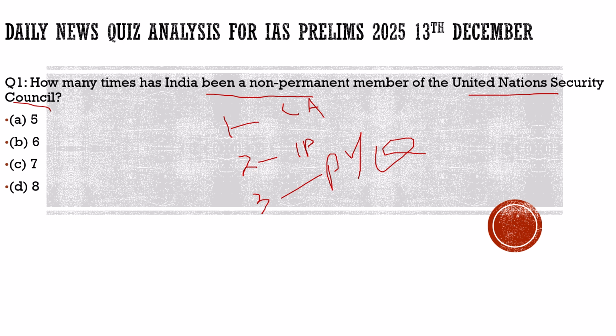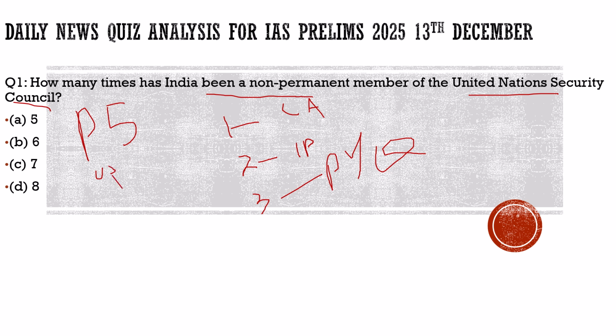Before going further into this topic, we need to know what the United Nations Security Council is. It is a primary organ of the United Nations organization, and it is the most powerful. It has 15 member countries, of which the P5 are permanent members: the USA, UK, China, Russia, and France.